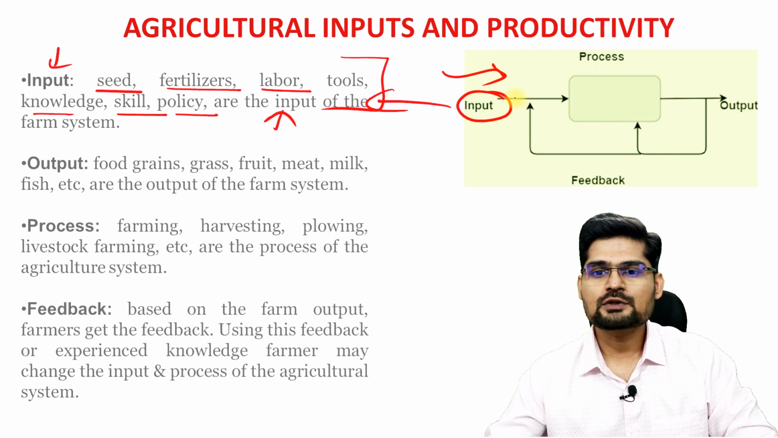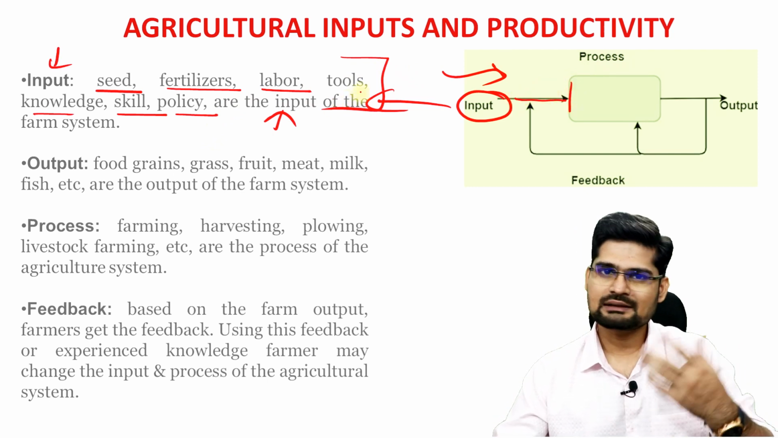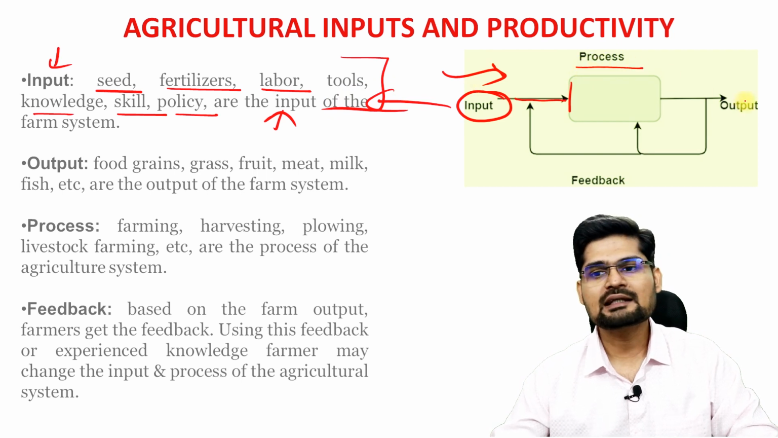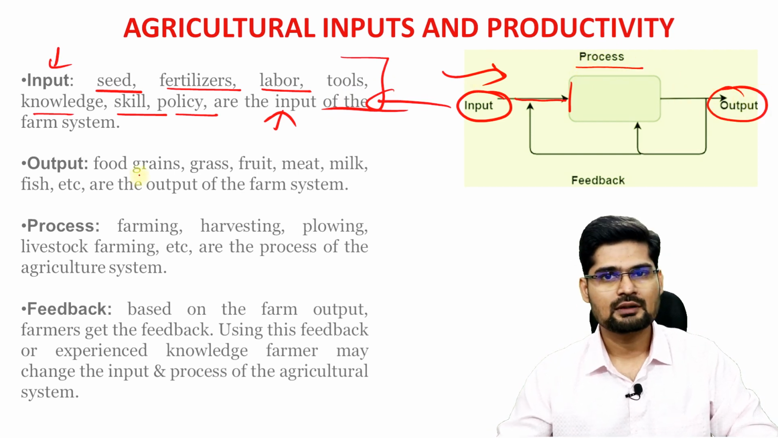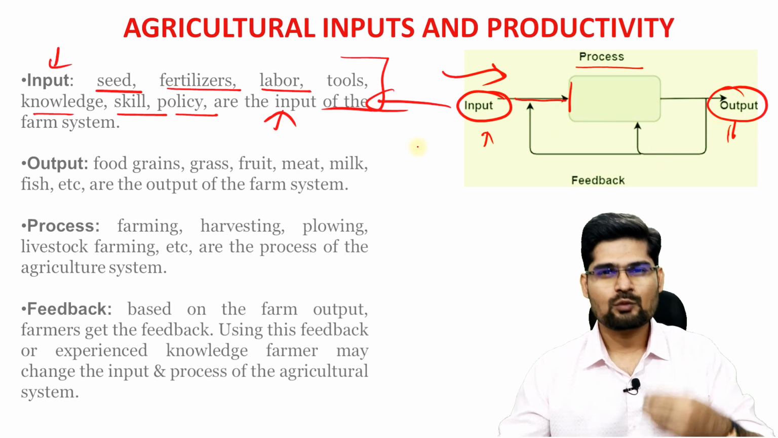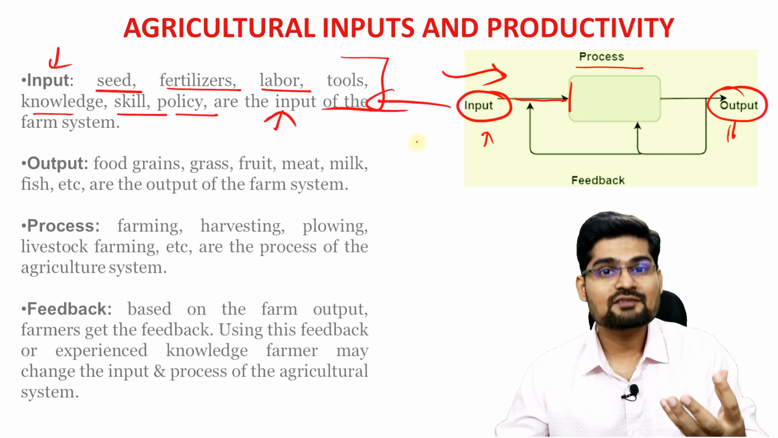Now when inputs are given to the system, that is the productivity system, the farm system, the process starts, and it gives us a result, that is our output, right? And by looking at our output, we look at how much the input was and how much the output is, we look at the ratio and understand: was it efficient enough? Was the productivity good enough?